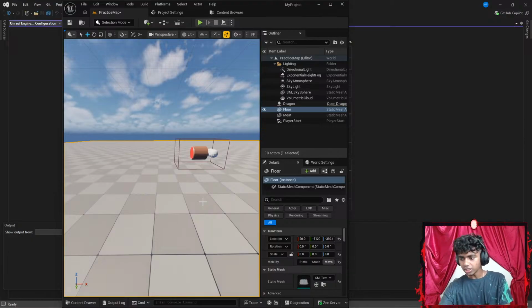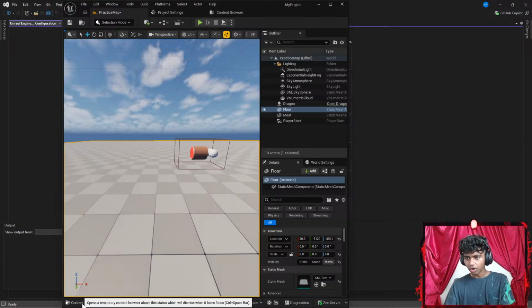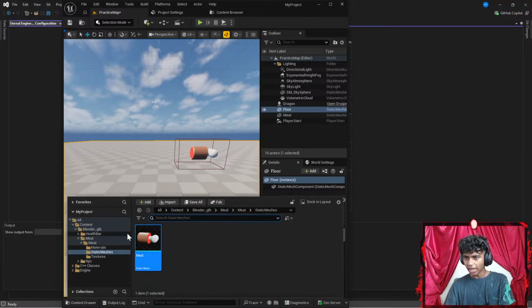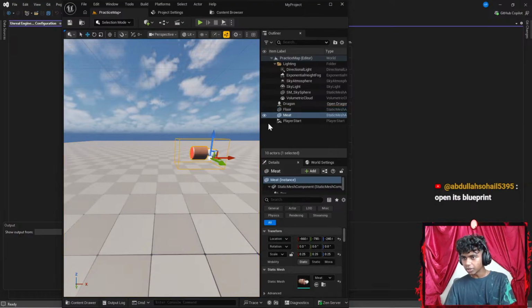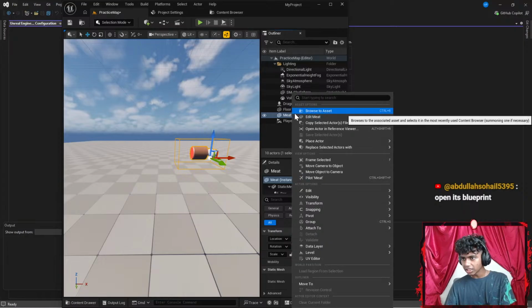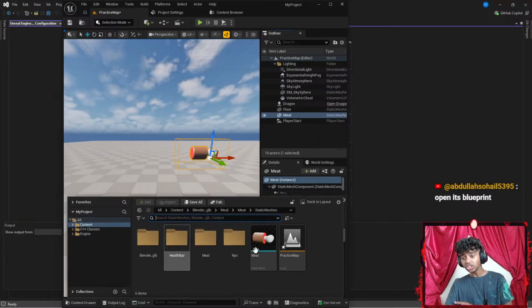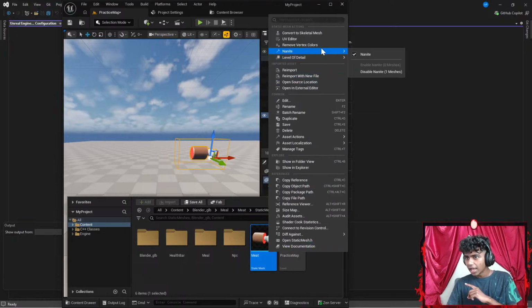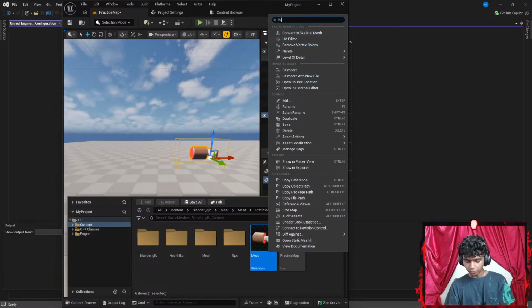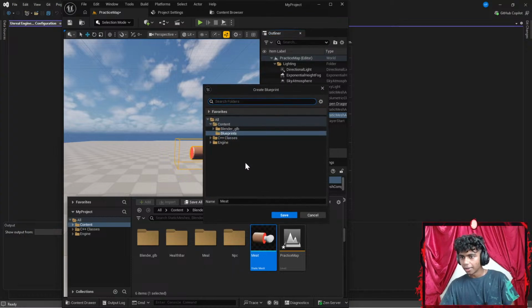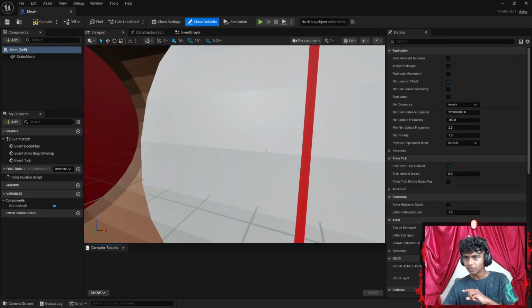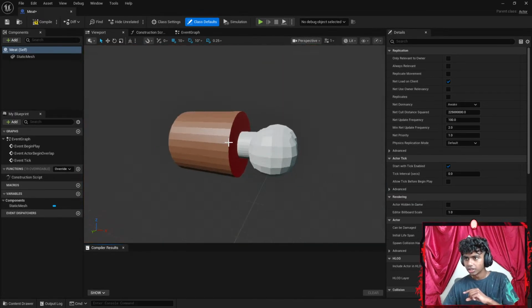Okay, open its blueprint. I could actually go ahead and open this, but I did not create a blueprint for it. I could do that real quick. Let me close this real quick. There we go. Now I gotta open its blueprint. Actually, in my content drawer, I could right click this and type something like blueprint. But I prefer doing it like, okay, let's go with create blueprints. Maybe I want to add that in a blueprint class. Let's go with save. Oh, that's huge. There we go.